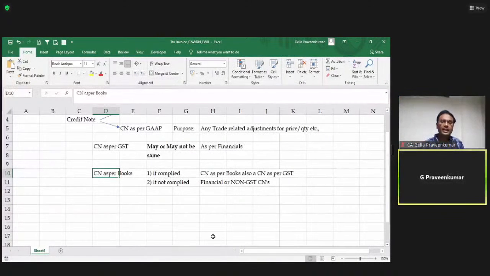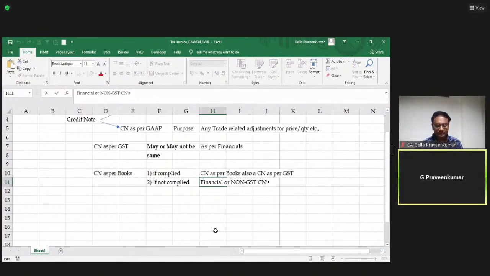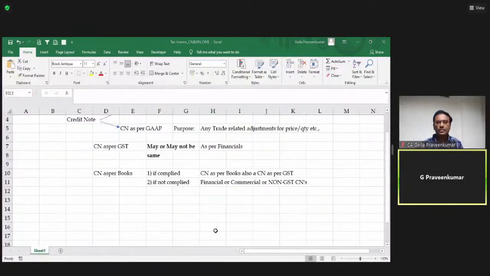For ease of reference, whenever we talk about taxation, we call that a financial or non-GST credit note, commercial credit note, in other language, commercial or non-GST credit note. So please keep this in mind whenever we talk about credit note.